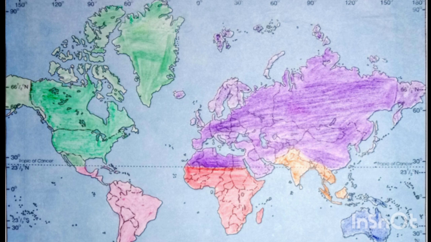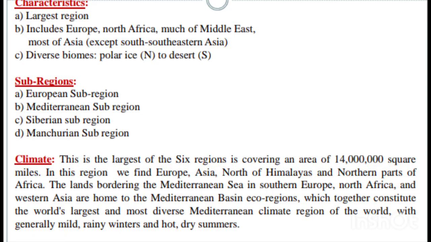So we will discuss the first one, that is the Palearctic realm. We will study all the realms, their geographical limits, physical features, fauna, flora and everything. First is the geographical limits of the Palearctic realm. It is the northern part of the Old World. You can see in the structure, in which Europe, China, Japan, North Africa, Northern Sahara, Siberia, Mediterranean region, Manchuria, Himalaya, all these regions are included.